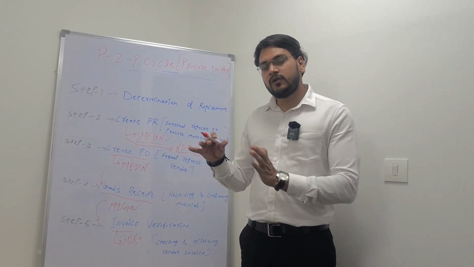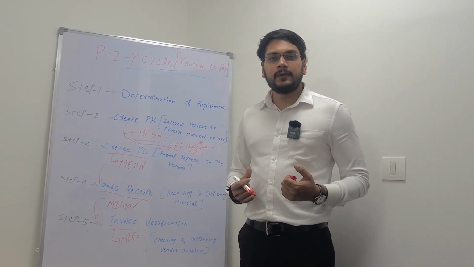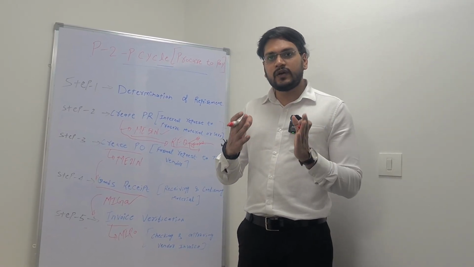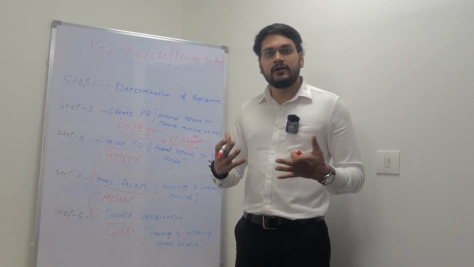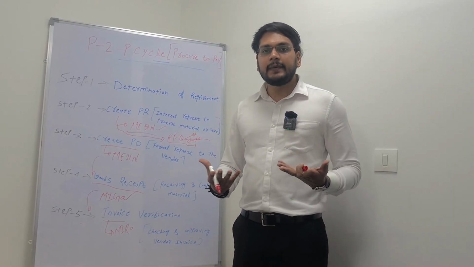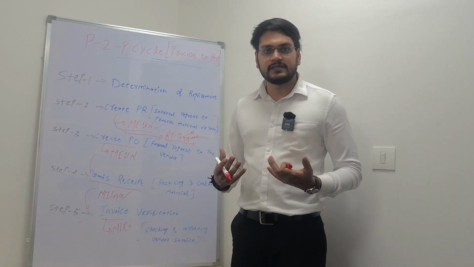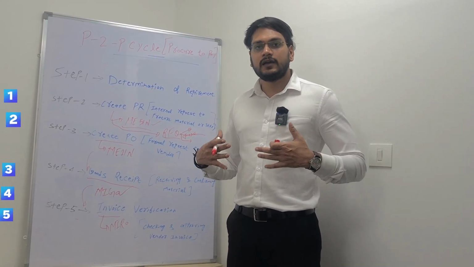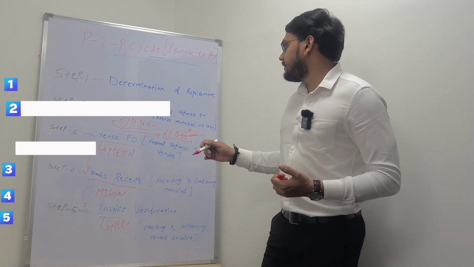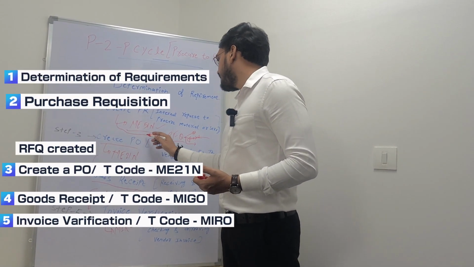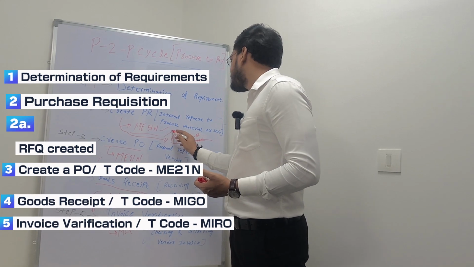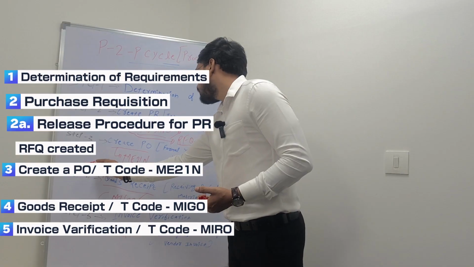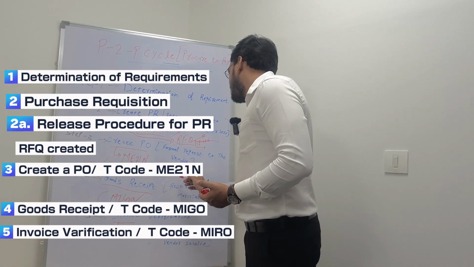Let's suppose one more standard requirement is there. In that company they want that whenever a PR is created or PO is created, it must be released by higher authorities. So they want to map a release strategy or release procedure. Okay, so that also can be done. After step second, there will be a release procedure for PR, and after PO also there will be a release strategy or release procedure.